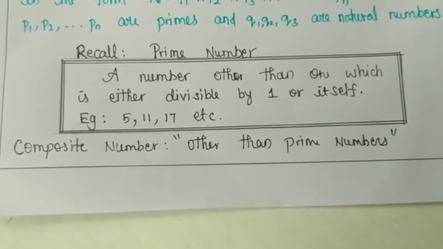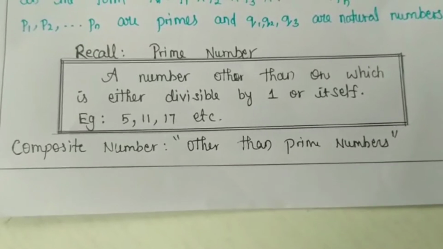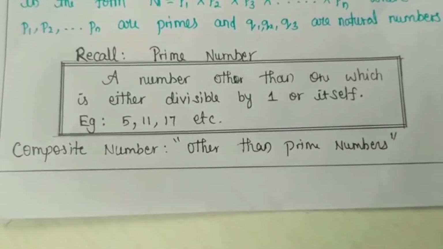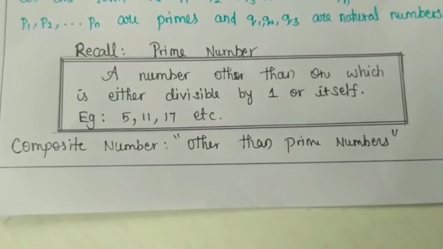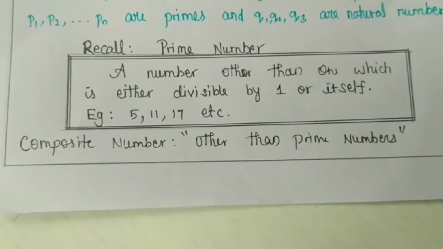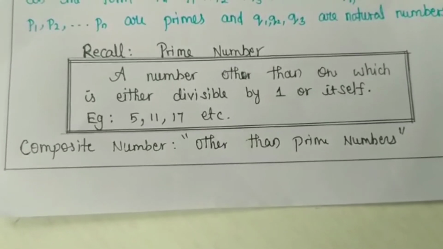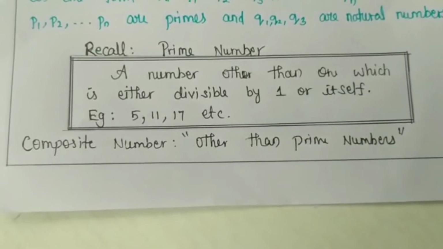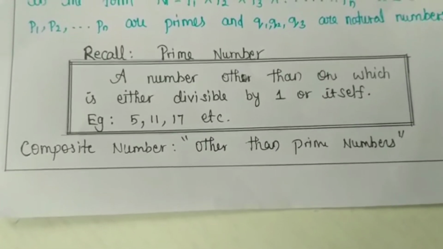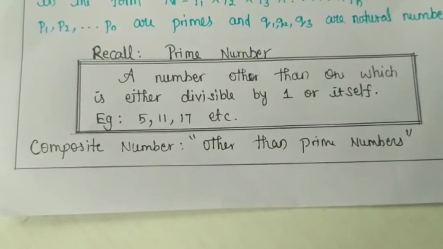Then we will talk about prime numbers. Here is the definition of prime numbers: a number other than 1 which is divisible only by 1 and itself. I have given some examples here. For example, 5 is a prime number. Obviously, 5 is divisible by 1, and also 5 is divisible only by 5.